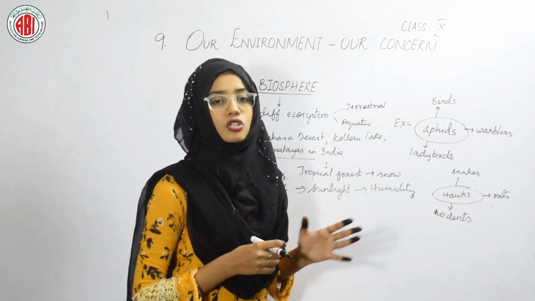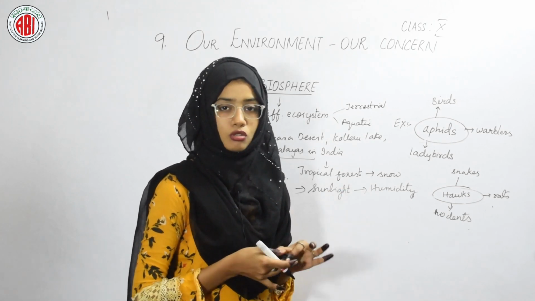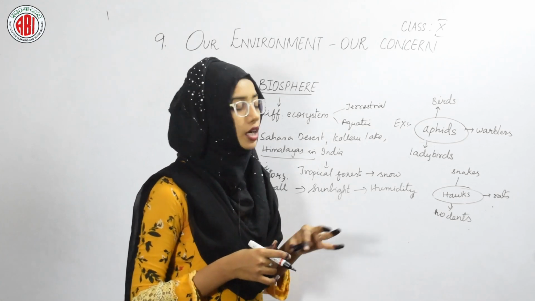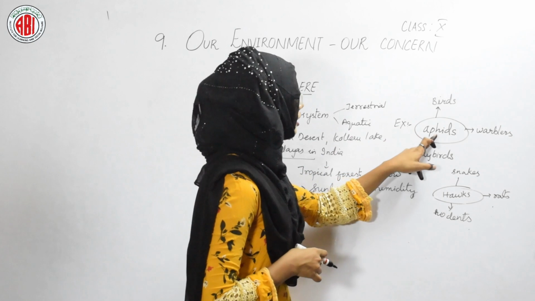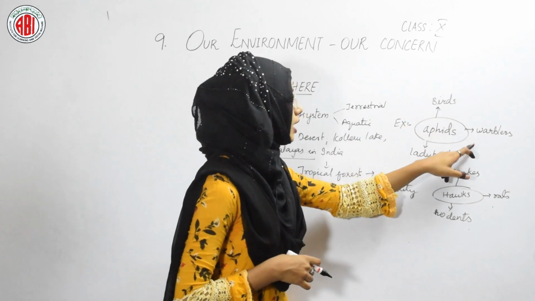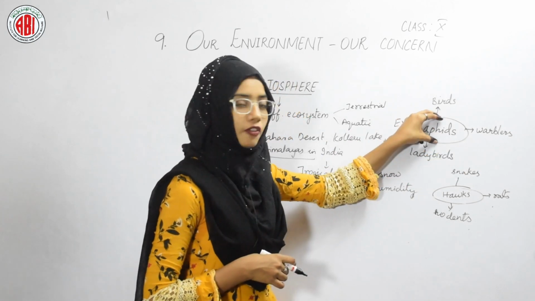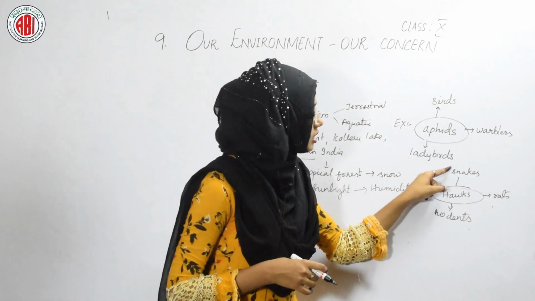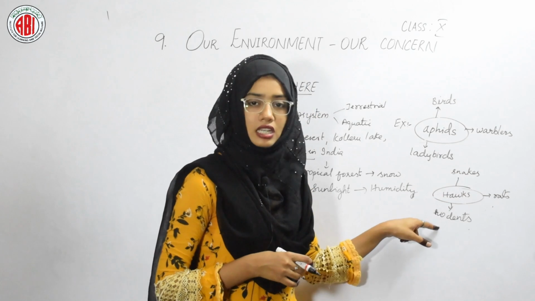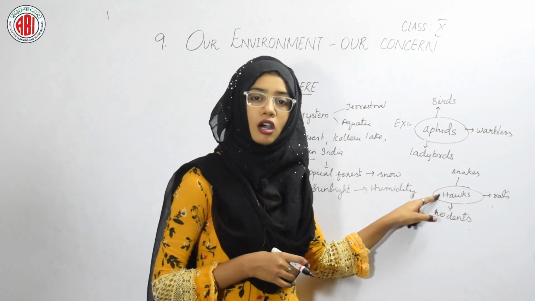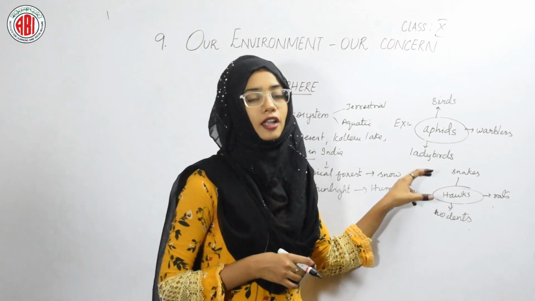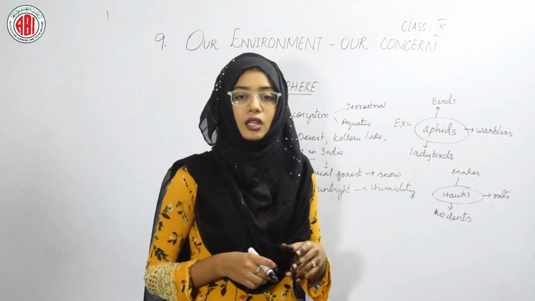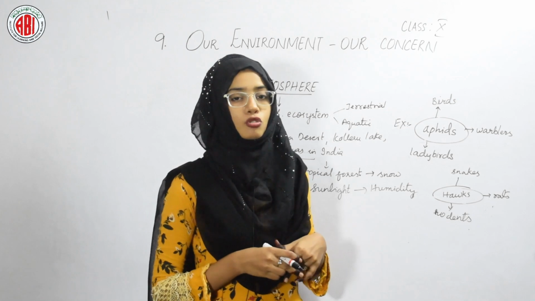That is the reason the food chain cannot be studied for a better understanding of the food relations. Here we can see that aphids are eaten by the birds, warblers and ladybirds, so aphids can be present in all these food chains. And snakes, rats and rodents are all eaten by hawks, so hawks can be a part of more than one food chain. In this way, the organisms that constitute a food chain may be present in other food chains also.